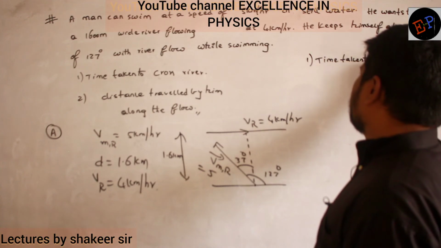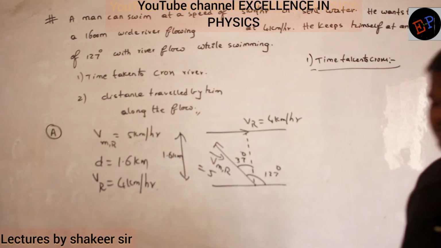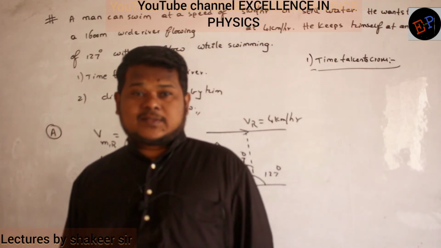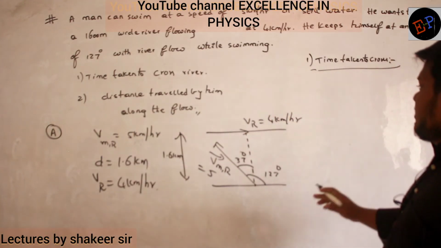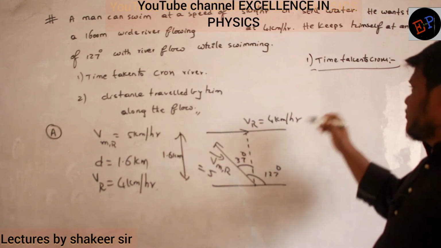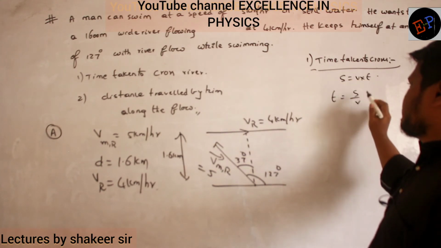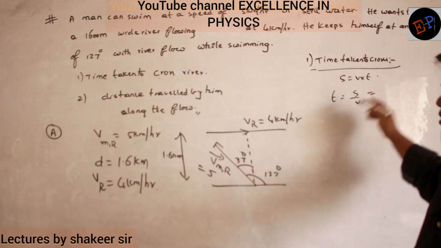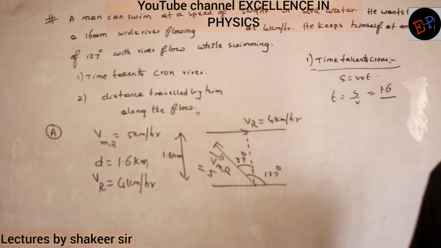Time taken to cross. Clear? Come on. 3 hours? 3 minutes? Okay, let us see. Here, definitely it is uniform motion. So displacement is equal to velocity into time. Time is equal to displacement by velocity. Displacement we already know, no? What is the width of the river? Width of the river is 1.6 kilometers. Velocity means which velocity we have to take?